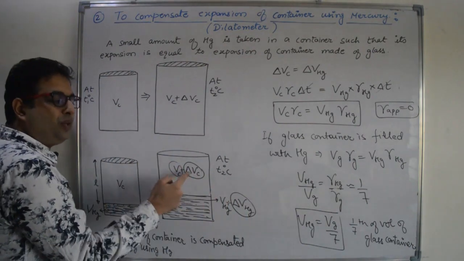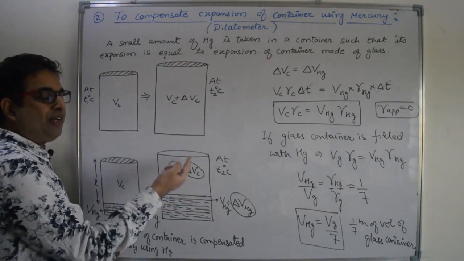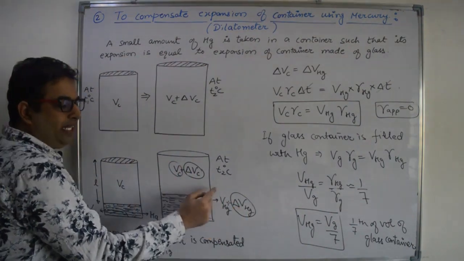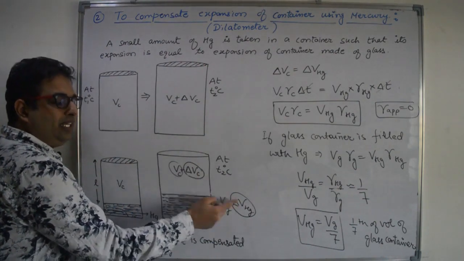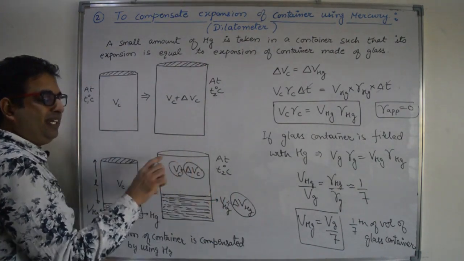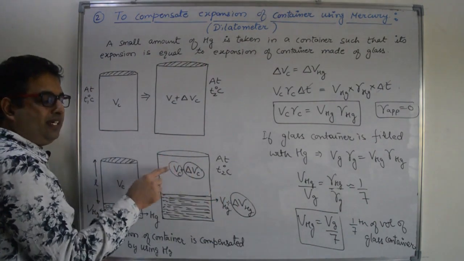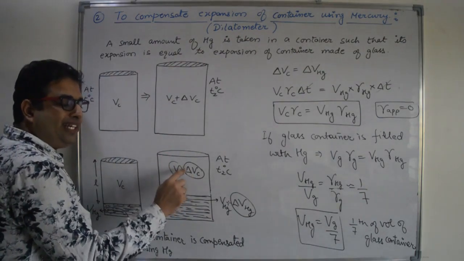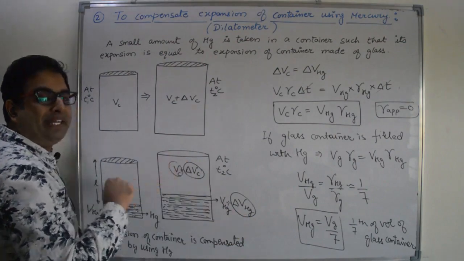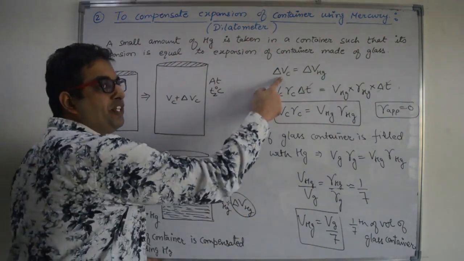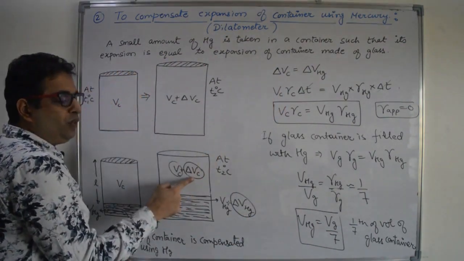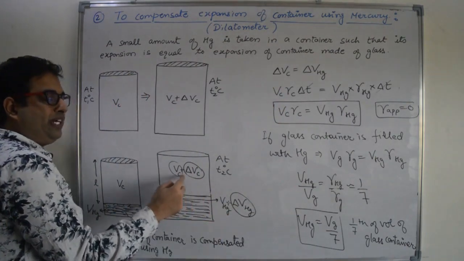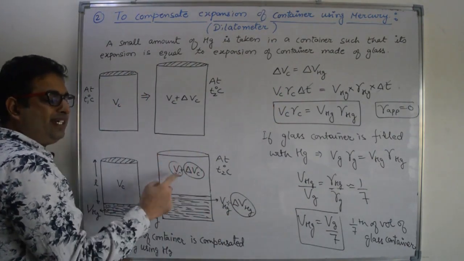It will cancel out the extra volume given by the container, and if these two are equal, then the volume of the open space inside the container will remain constant if the extra volume of the container is taken by mercury, right? Expansion of the container should be equal to expansion of mercury so that the open space inside the container remains